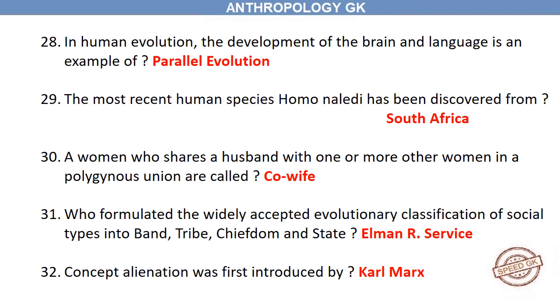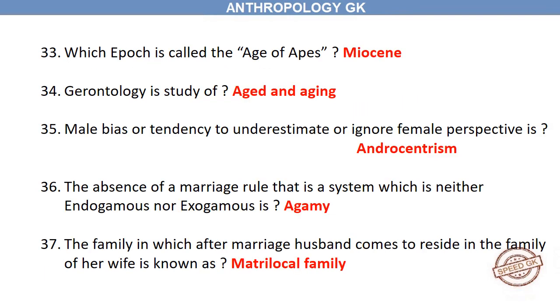Elman R. Service. The concept of alienation was first introduced by Karl Marx. Which epoch is called the Age of Apes? Miocene. Gerontology is the study of the aged and aging. Male bias, or the tendency to underestimate or ignore the female perspective, is androcentrism.